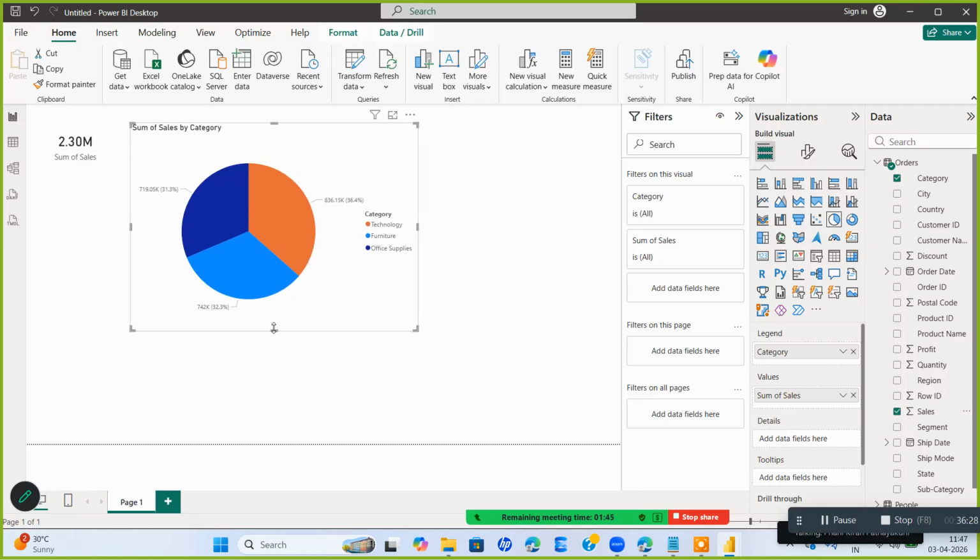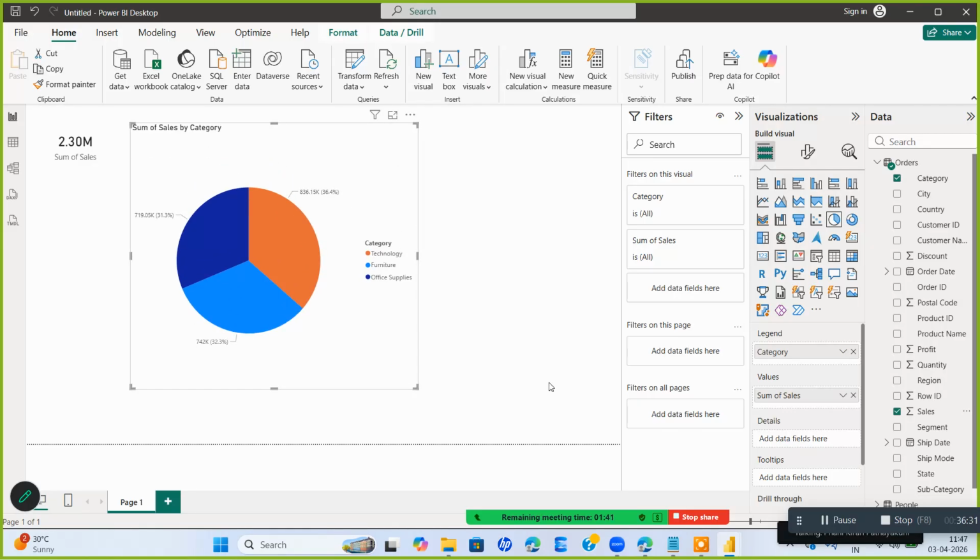Did I use any formula so far, by any chance? As I told you, it's a GUI platform. Now all these visuals are different. These are called field wells, and the field wells behave differently for different visuals. If you know that, you have mastered Power BI visuals. You should know which visual to use for which purpose, what the client is asking, and how to populate it using these field wells.